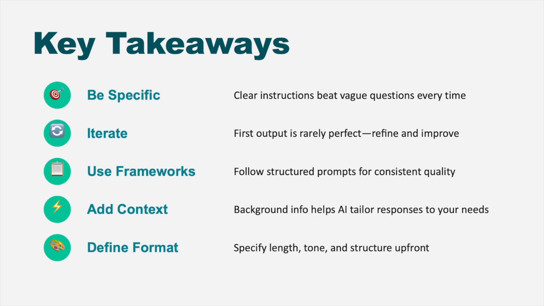Fourth, add context, background information that helps AI tailor its response to your actual needs and constraints rather than giving generic advice. Fifth, define format upfront. Specify length, tone, and structure in your initial prompt. This saves huge amounts of editing time later.